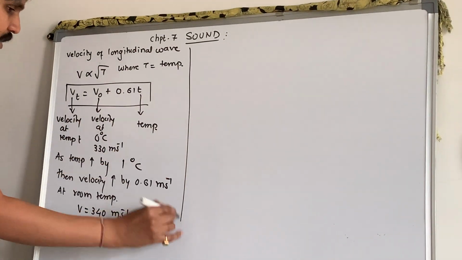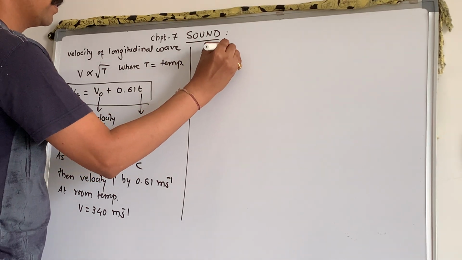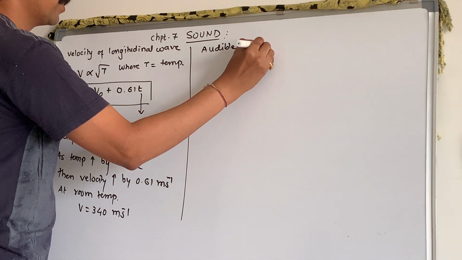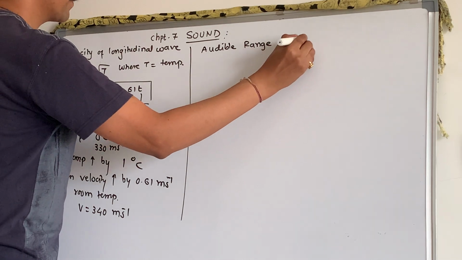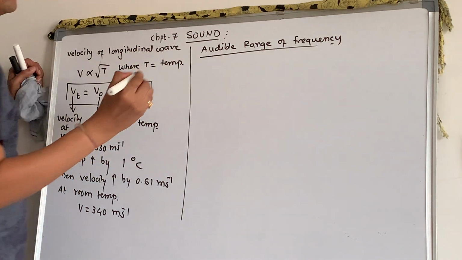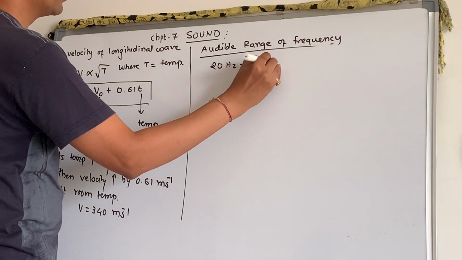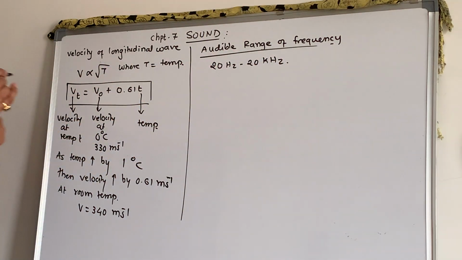Now the next part is about the audible range of frequency. The audible range is from 20 Hertz to 20 kilohertz.